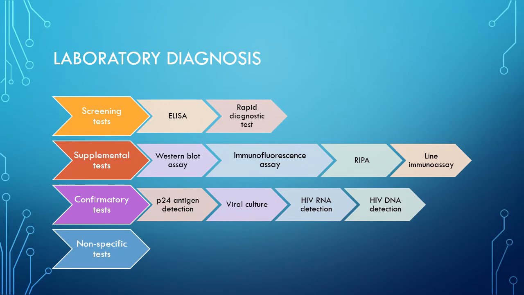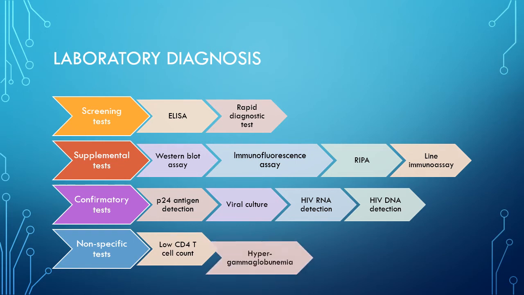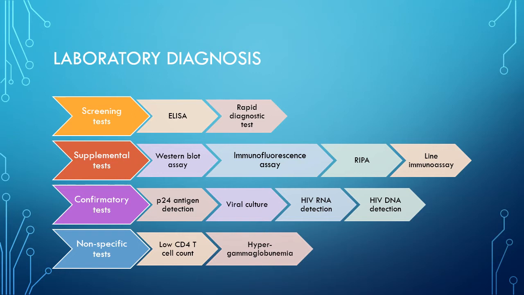Then there are a bunch of non-specific tests also. Among these, if the patient has a low CD4 T cell count, presence of abnormal proteins like neopterin, and an altered CD4 CD8 ratio, and this is the picture of the patient, then you can do the confirmatory test for final detection of HIV. So these are the tests used for detection of HIV.